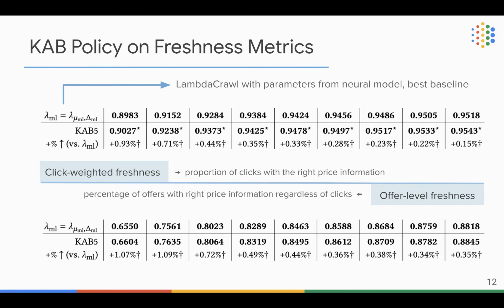In addition to that, we also evaluate the KAB5 approach on top of the offer-level freshness metric. Here, the offer-level freshness is measured by the percentage of offers that have the right price information, regardless of whether the offer was clicked or not. Based on the below table, we also find that the KAB5 policy actually outperforms lambda crawl across all of these resource budgets.